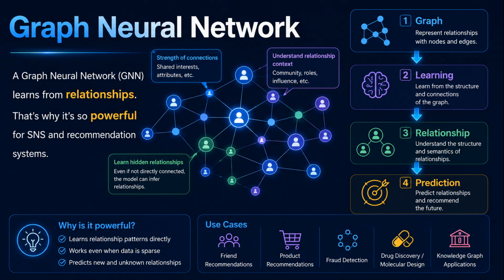By learning these patterns of relationships, GNNs can uncover hidden connections and even predict new ones. That is why they have achieved remarkable success in applications where relationships matter, such as social network recommendations, fraud detection, drug discovery, and knowledge graphs. In other words, GNNs do not simply learn from data, they learn from relationships themselves.